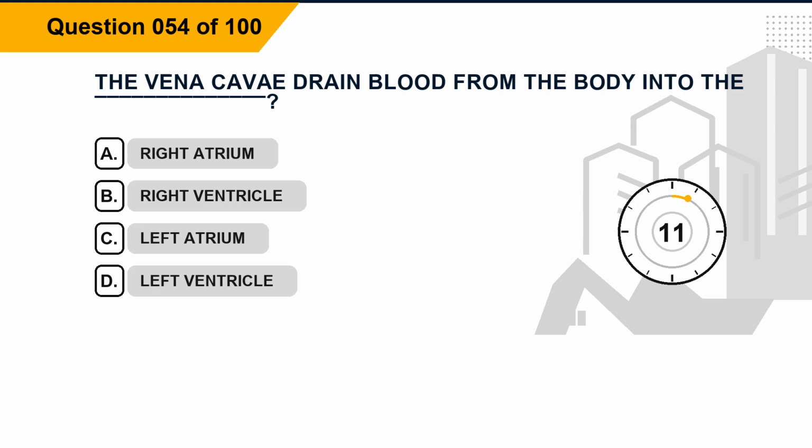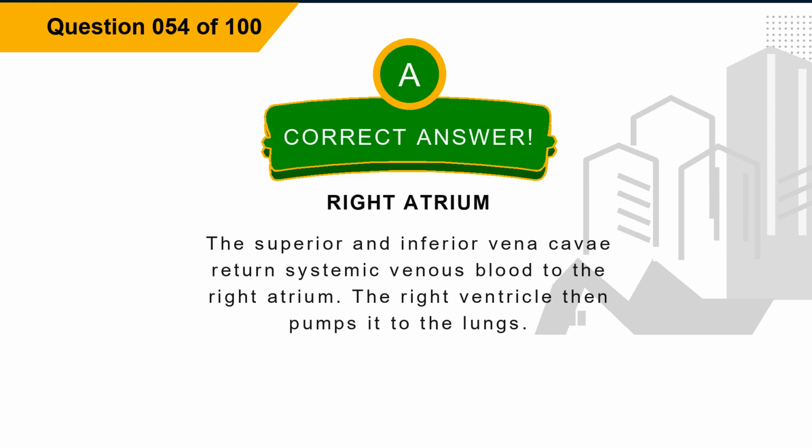Question 54. The vena cava drain blood from the body into the blank? Option A, right atrium. Option B, right ventricle. Option C, left atrium. Option D, left ventricle. The correct answer is option A, right atrium. Explanation: the superior and inferior vena cava return systemic venous blood to the right atrium. The right ventricle then pumps it to the lungs.